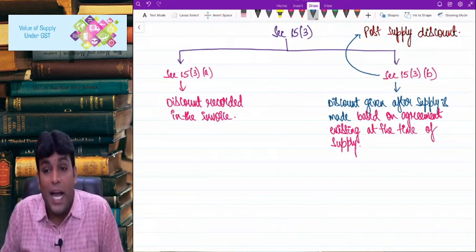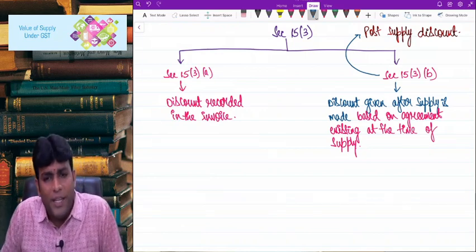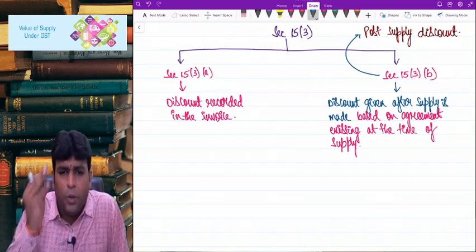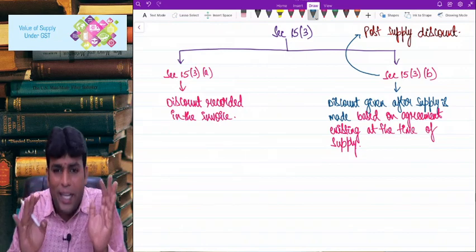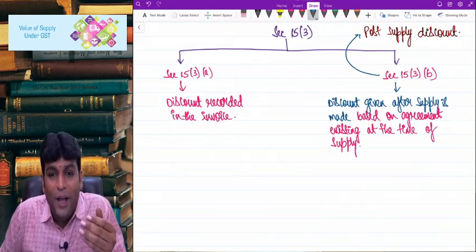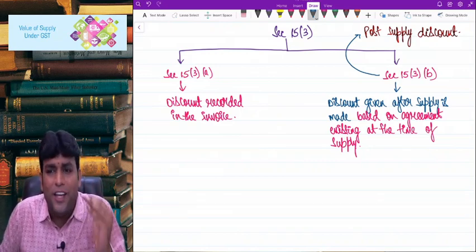Based on what, my dear friends? Agreement existing at the time of supply. That means this post supply discount should be mentioned in the agreement itself. Like I gave an example, when I am supplying some goods at 1000 rupees, starting only we both have an agreement stating that tomorrow if you reach this sales target, I'll give this discount. So starting only we are fixing this.